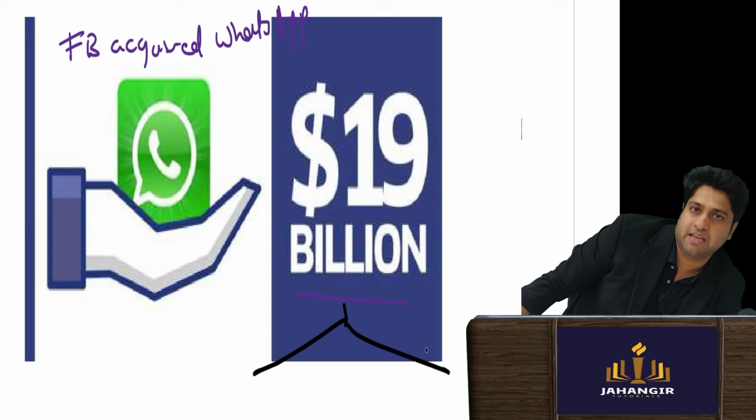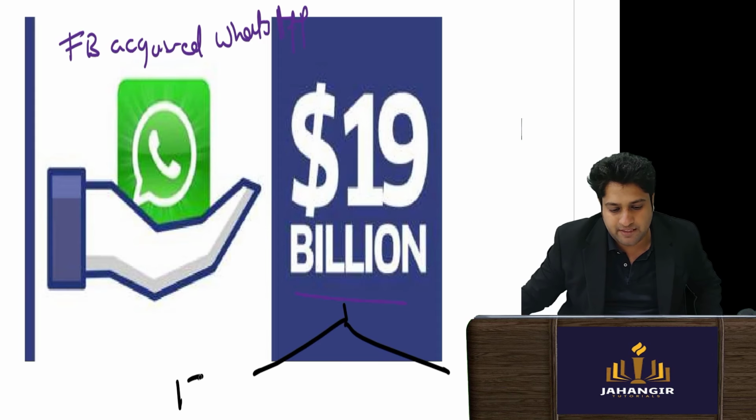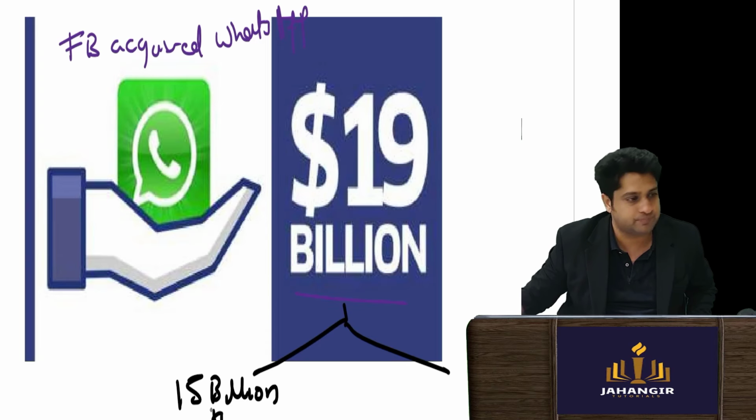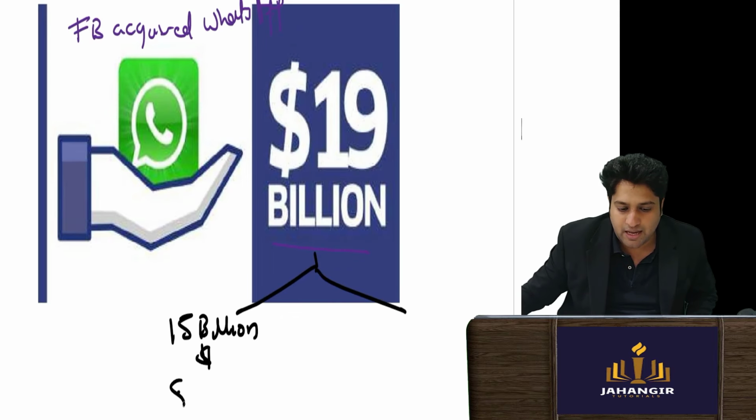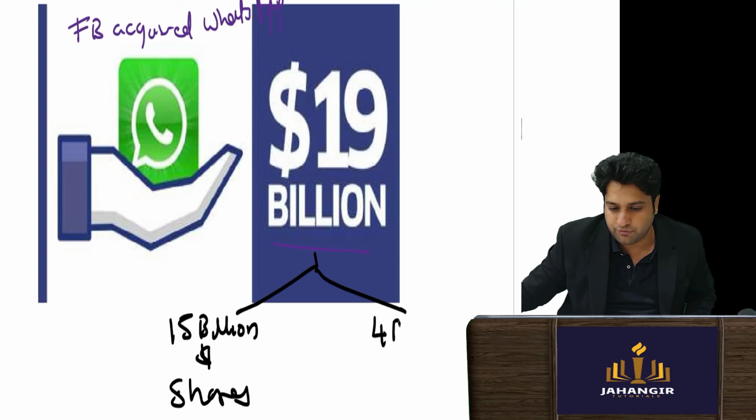Now, how did they pay? They paid 15 billion dollars in shares, and the balance amount, approximately 4 billion dollars, was paid in cash.